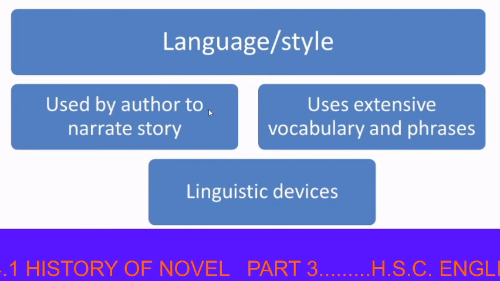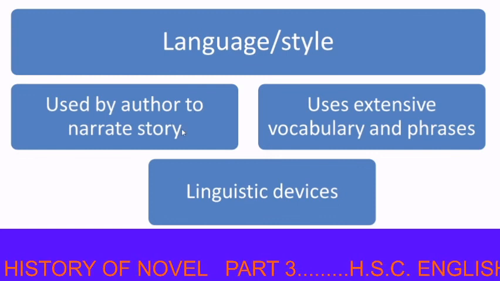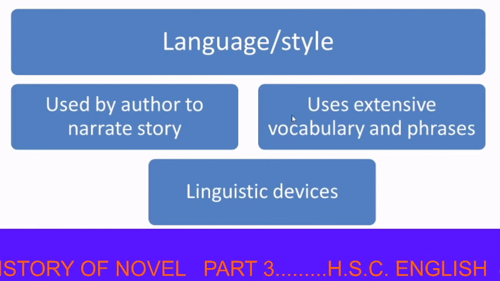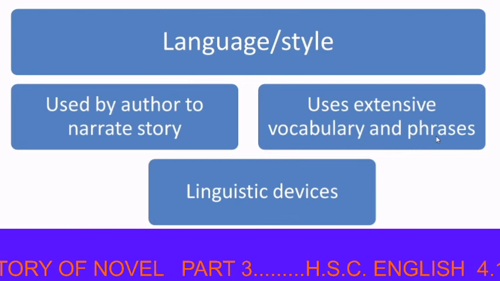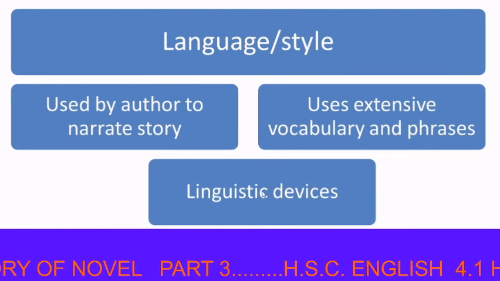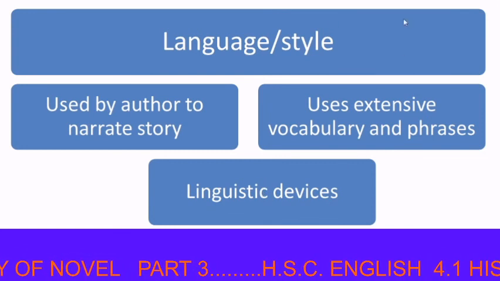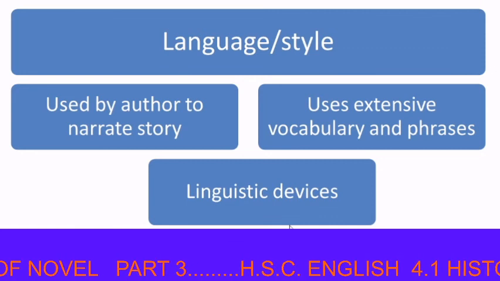The language used by the author to narrate a story creates an impact on the minds of the reader. The author uses extensive vocabulary and phrases, and these linguistic devices help the reader to decide the texture of the narration.